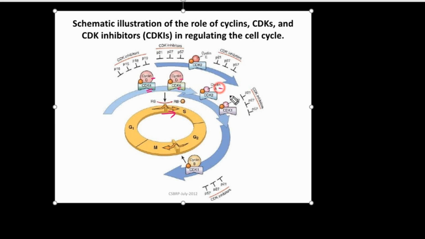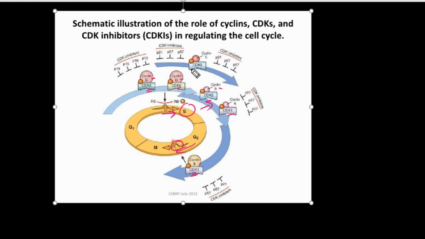Similarly, cyclin A forms a complex with CDK2 and 1 and acts at the S phase. Similarly, cyclin B with cyclin-dependent kinase 1 acts at the G2 to M transition, which I told you a few minutes ago.